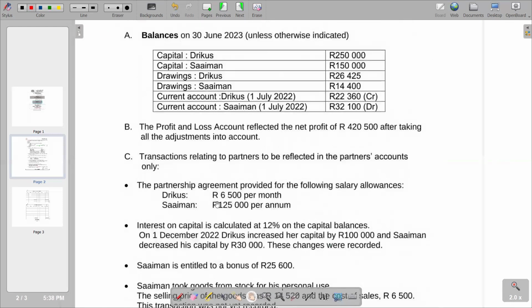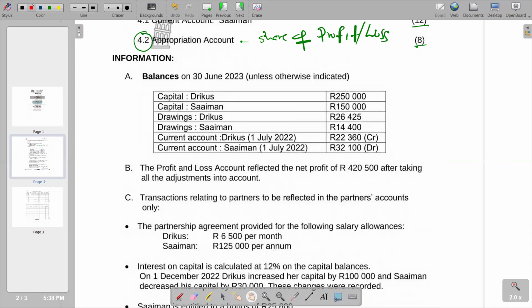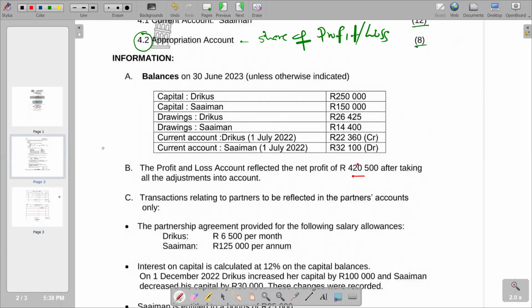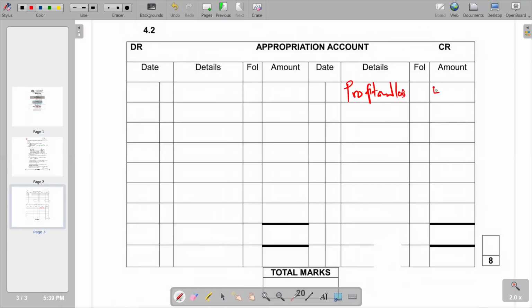If you go to information B, it reads: the profit and loss account reflected a net profit of 420,500. When it's a net profit, in the appropriation we are supposed to put it on the credit side. So we come to the appropriation, and the item we have is the profit and loss. And the figure that we have is 420,500. So here you're saying 420,500. Basically, that's what we have.